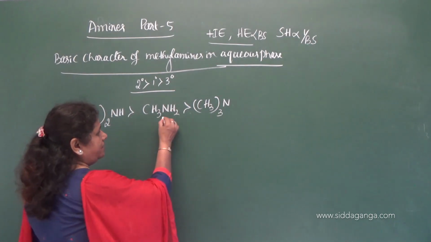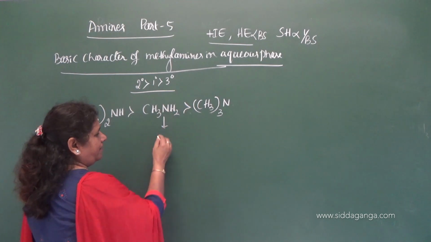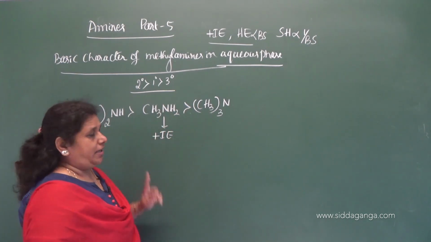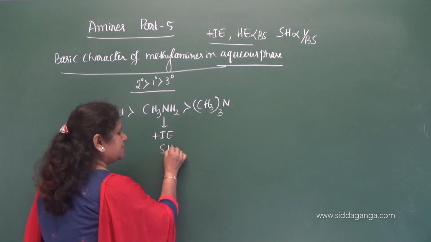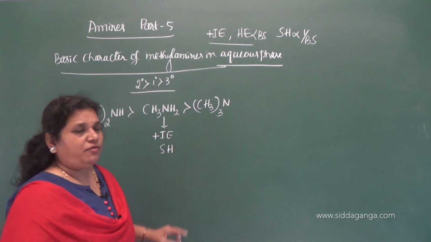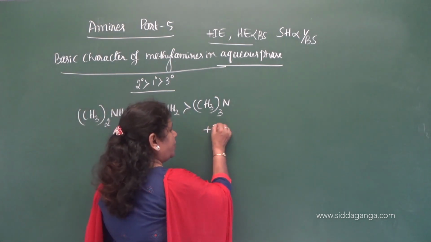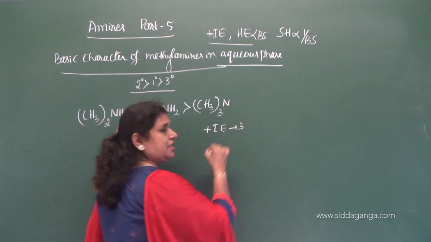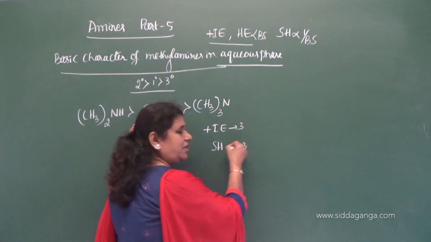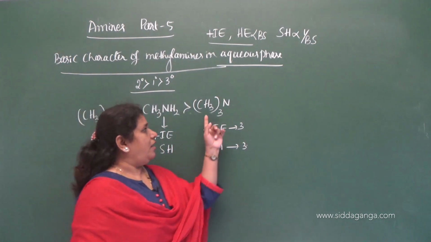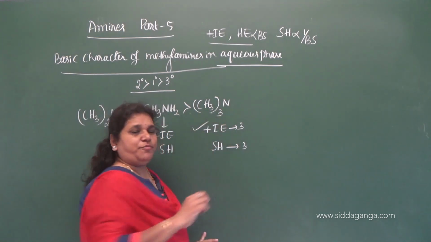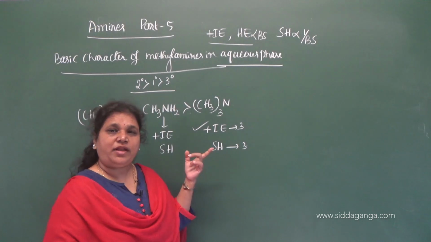In case of primary, that is methylamine, the positive inductive effect is given by one methyl group and the steric hindrance is also given by one methyl group. But in trimethylamine, the positive inductive effect is given by 3 methyl groups and the steric hindrance is also given by 3 methyl groups. In trimethylamine, the magnitude of positive inductive effect is very, very high.